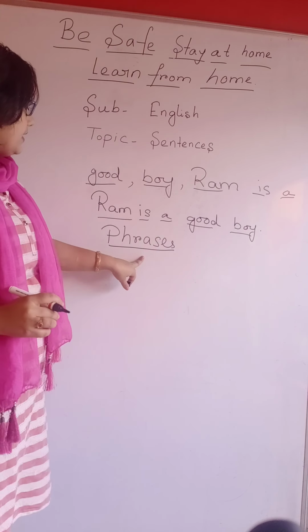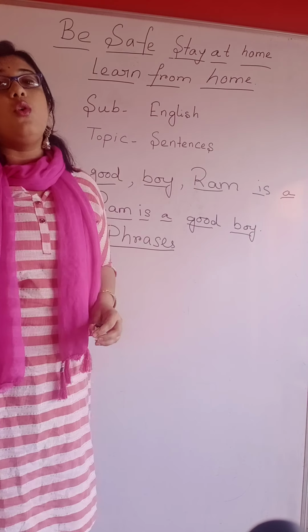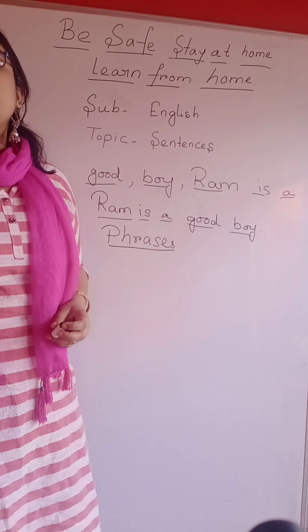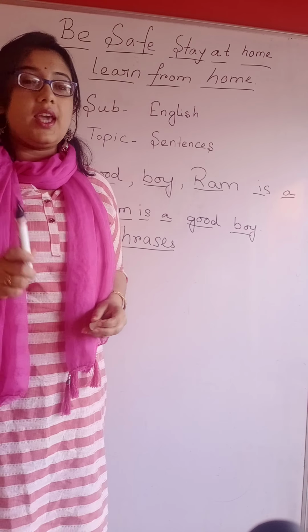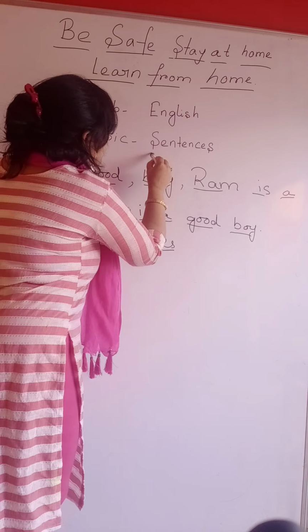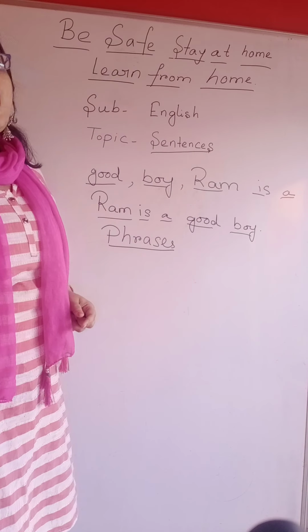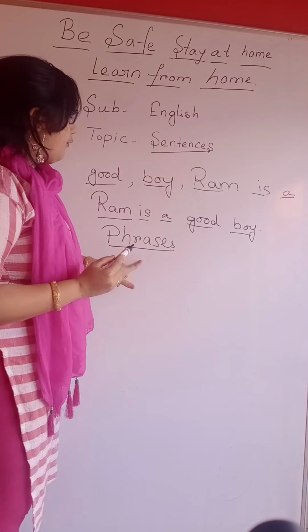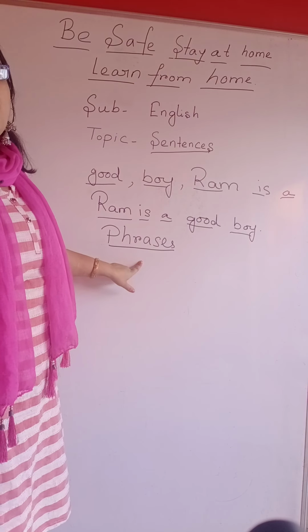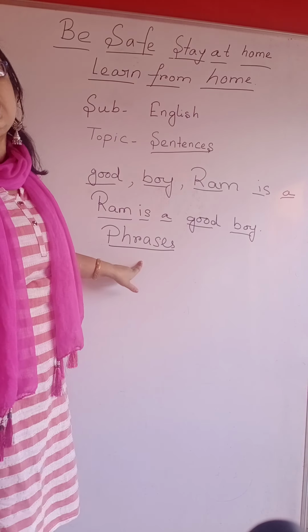Phrases are also a group of words which make partial sense, not complete sense. Sentences are groups of words which make complete sense, but in the case of phrases, the group of words makes only partial sense.